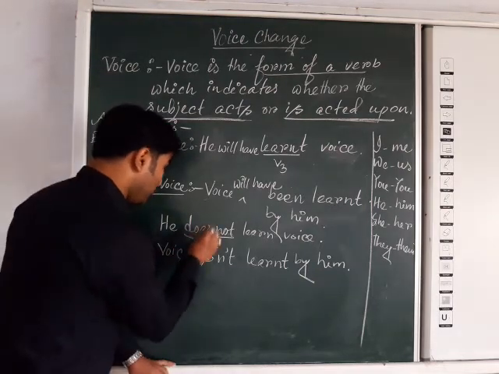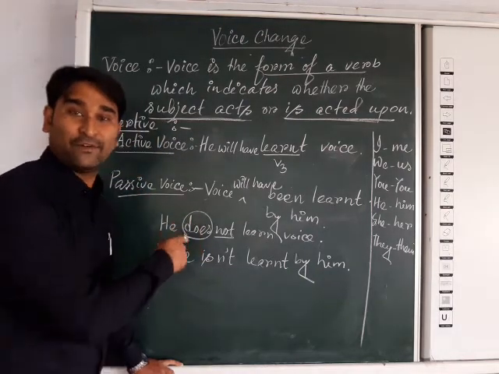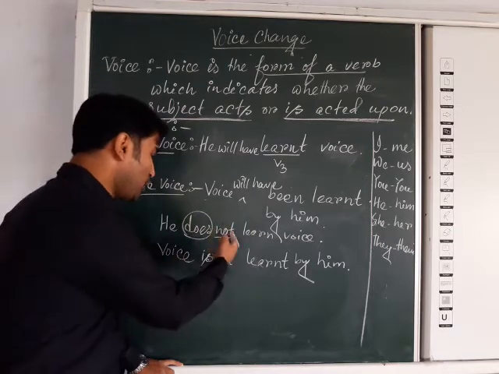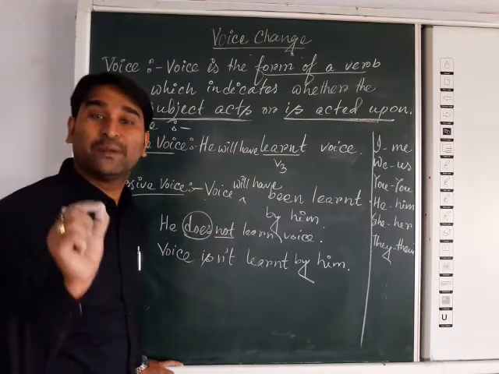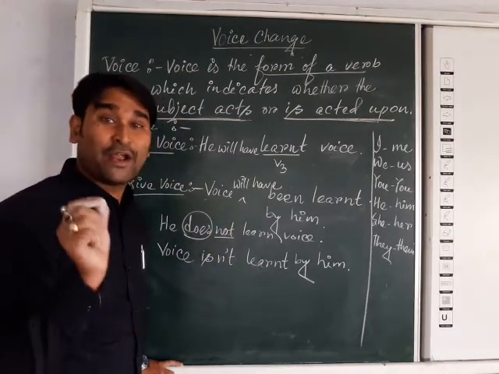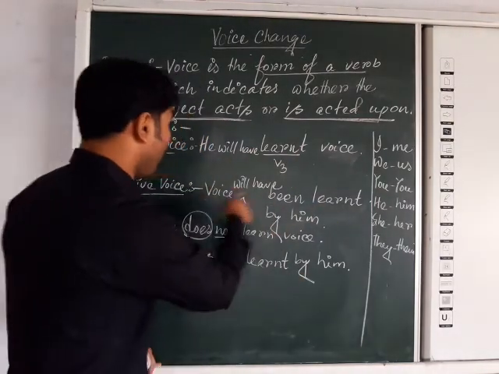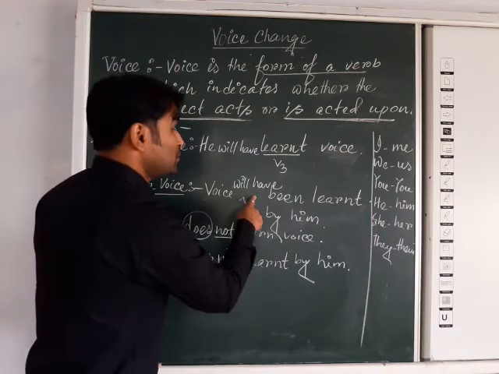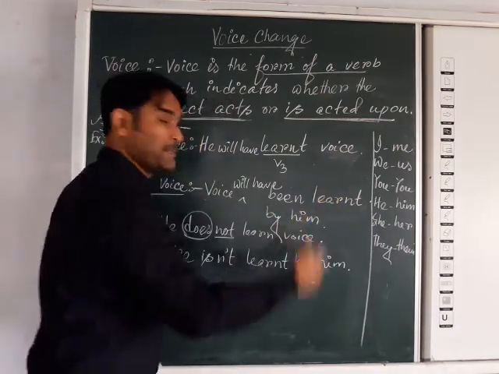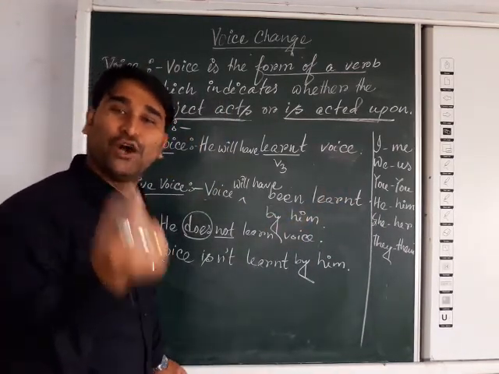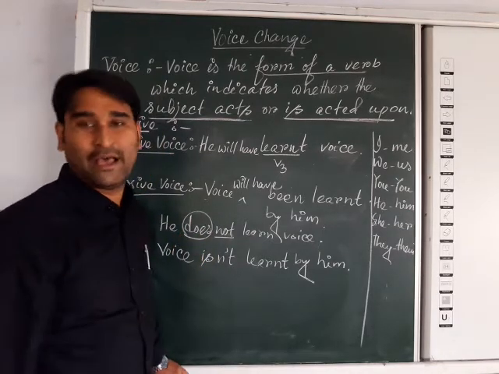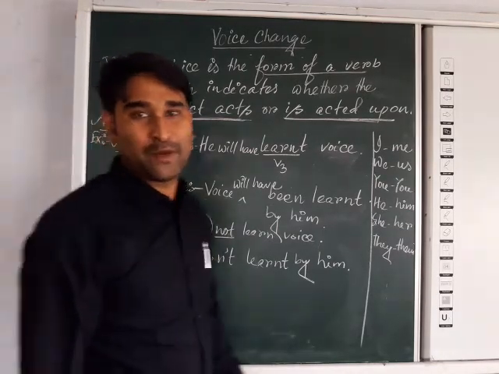No need to repeat that do verb. If do verb is there in active voice, no need to repeat. Simply add not with the auxiliary verb, that is the be verb or have verb. As here, suppose he will not have learned voice. So voice will not have been learned by him. Okay, simply add not with the be verb or have verb. Okay, I hope now it is clear.